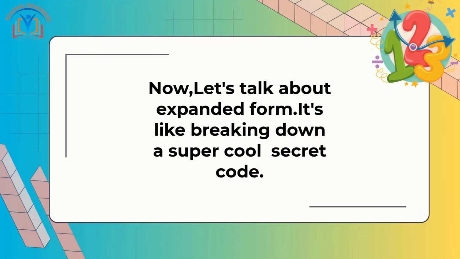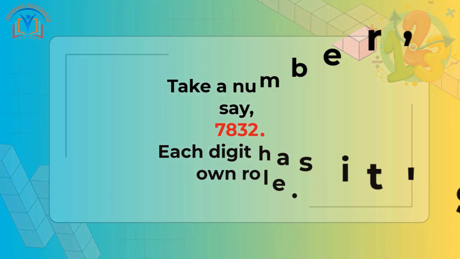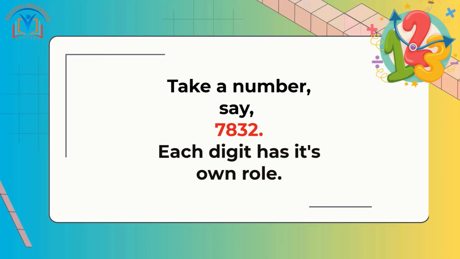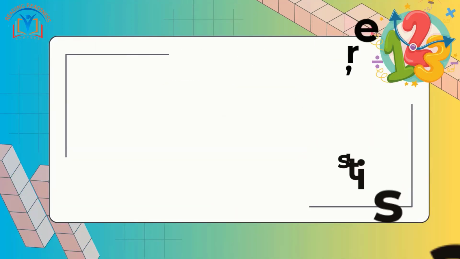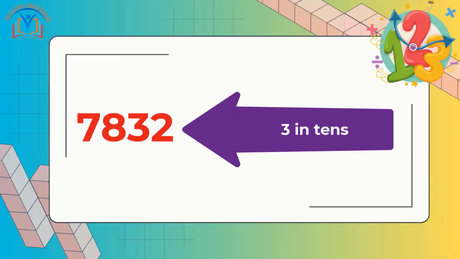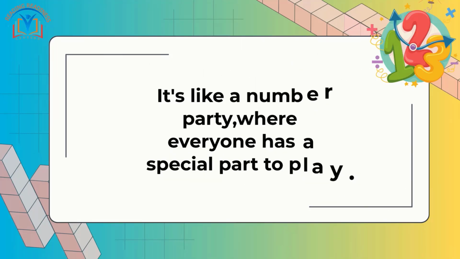Now, let's talk about expanded form. It's like breaking down a super cool secret code. Take a number, say, 7,832. Each digit has its own role: 7 in thousands, 8 in hundreds, 3 in tens, and 2 in ones. It's like a number party where everyone has a special part to play.